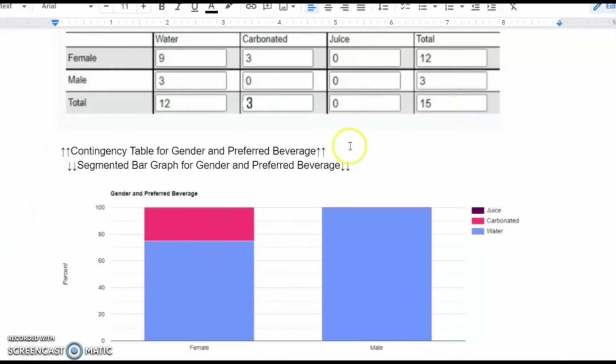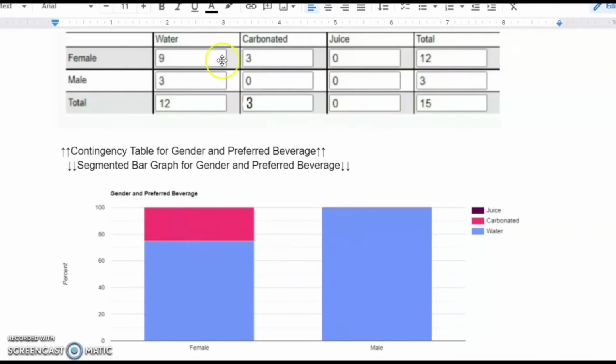Now for the segmented bar graph. I decided to separate it into 2 columns, one for females and one for males. As we can see, there are 9 people that chose water that were female, over 12 females total. 9 divided by 12 is 0.75, which is 75% that like water. 3 females like carbonated drinks. 3 divided by 12 is 25%.